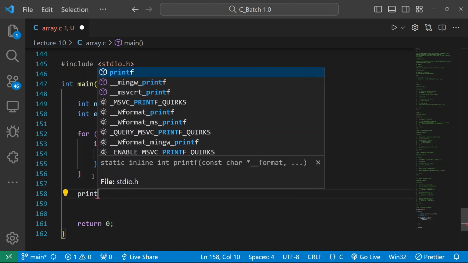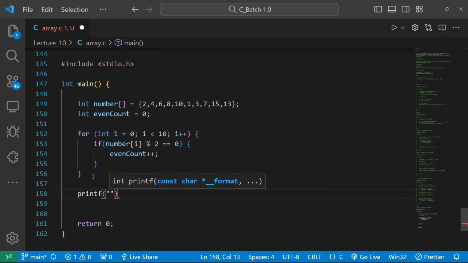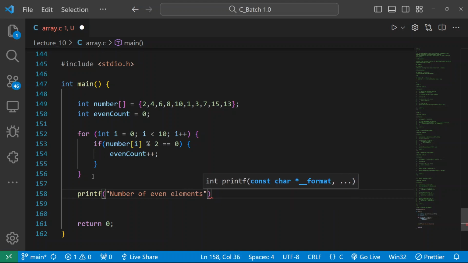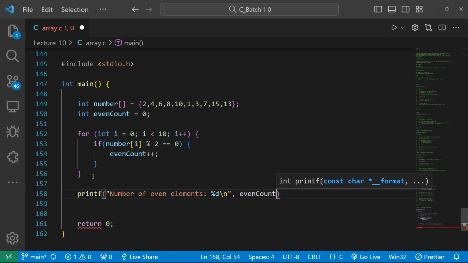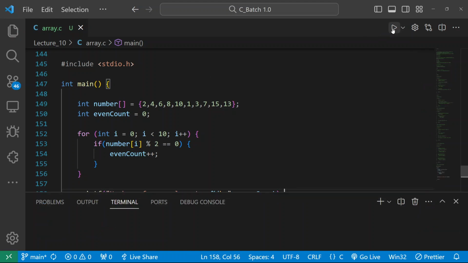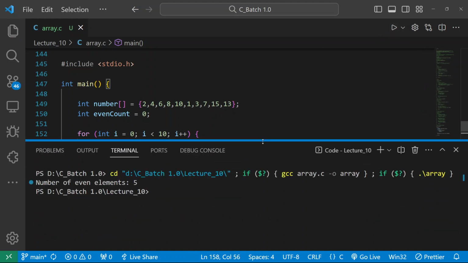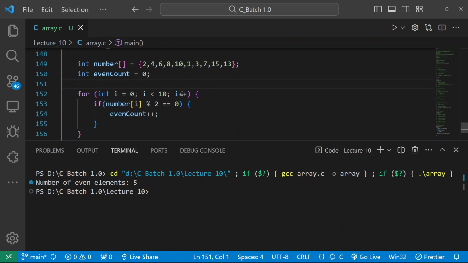Please count all the even numbers in the above array and let me know the count of it. Yes, anyone? Number of even elements: 5. Yeah, 5. So let me write in a proper way. Whenever you see my code, you will understand what I have done. Very good. Now let me run. As someone mentioned, there are 5 even numbers, so I got 5. A very basic and simple thing.